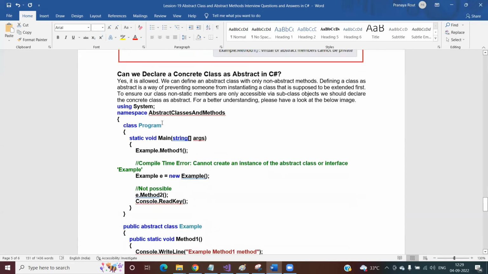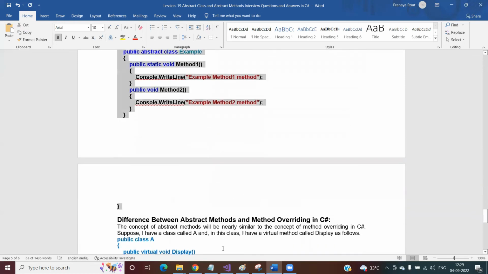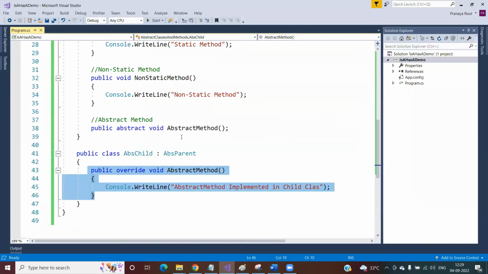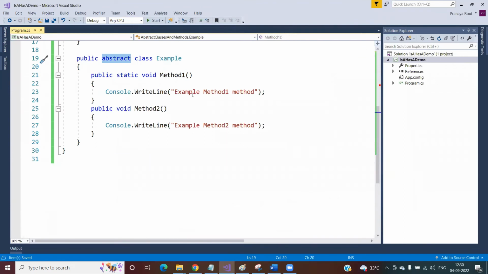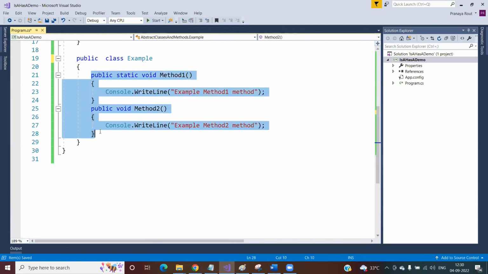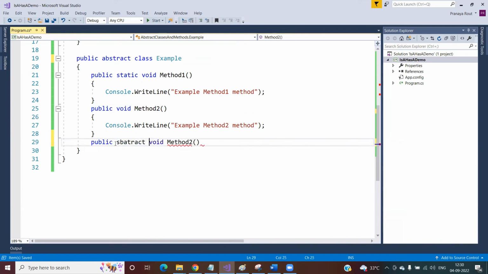Can you declare a concrete class as abstract? Yes, absolutely fine. You can create an abstract class with full of concrete members. You can see this is an abstract class. Whether you make this class abstract or not, that isn't an issue because this class contains only concrete methods. Even though this class contains only concrete members, you can also declare this class as abstract. But if your class contains any abstract member, right?